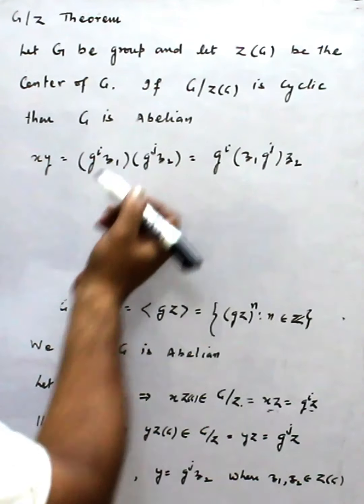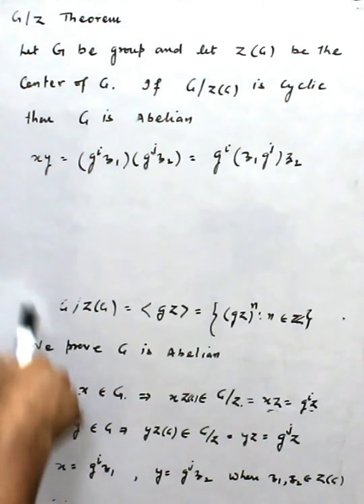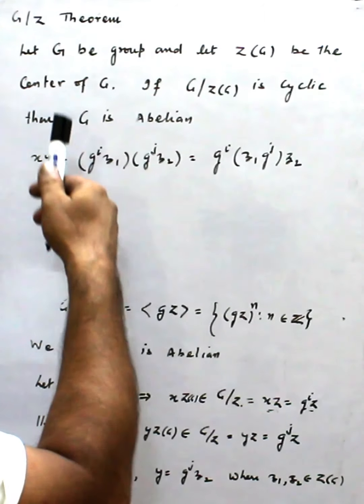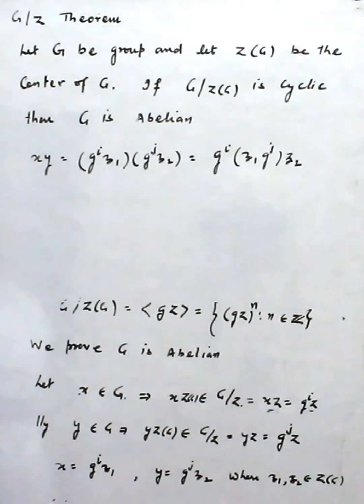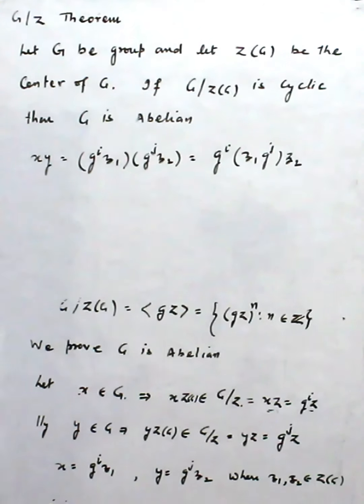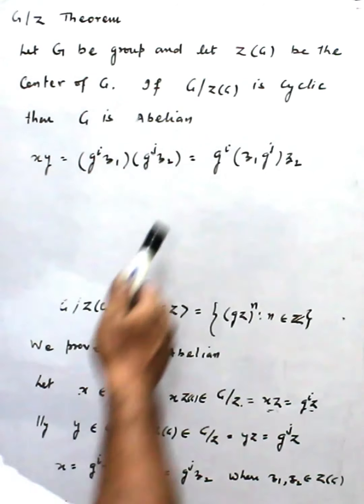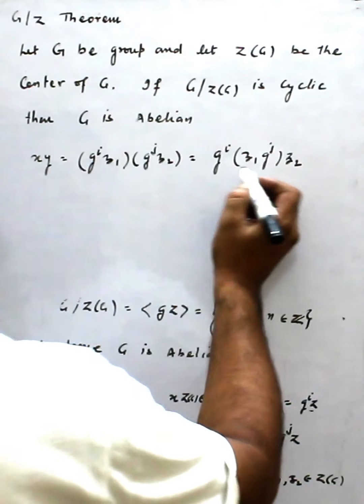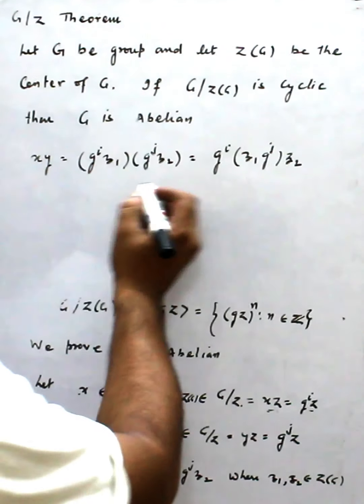Why? Because associativity holds for all these elements, since they belong to G and G is a group. A group is always associative, but it is not necessarily commutative. That is what we are proving.